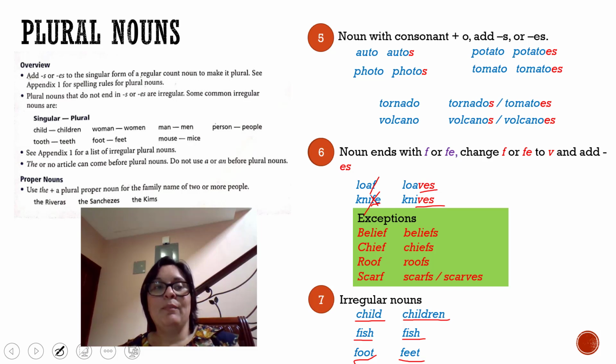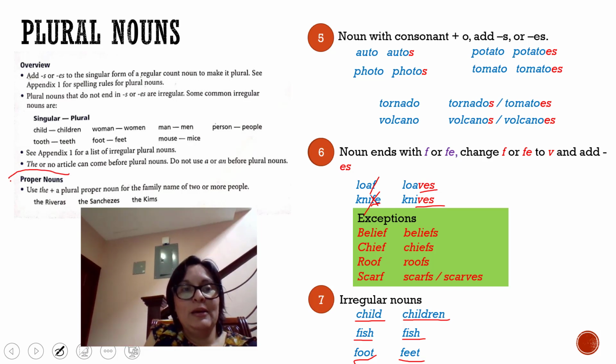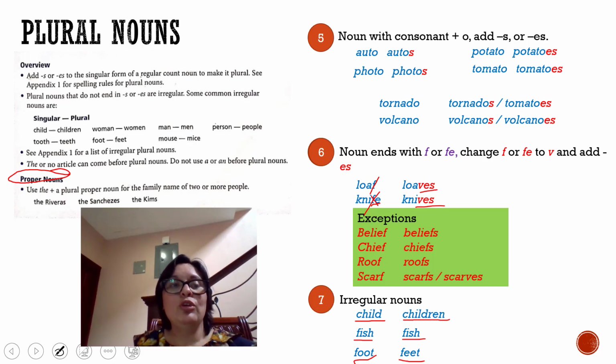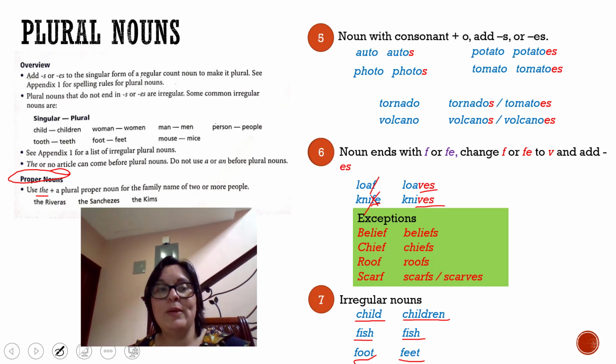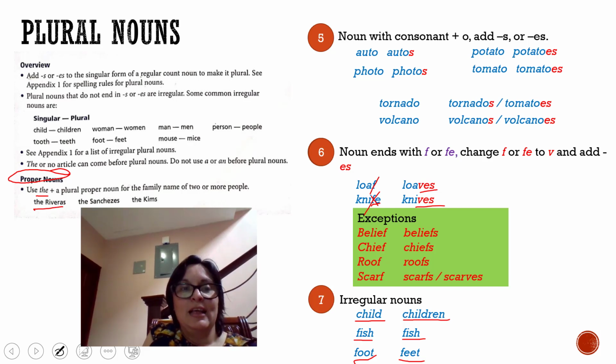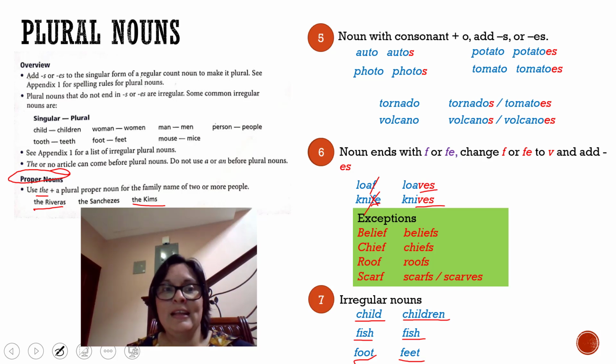And guys, for example, I want you to look in here, proper nouns. We have to use the plus a plural proper noun for the family name of two or more people. For example, the Riveras, the Sanchezes, the Kims. Let's talk about Daniel, the Martinezes, Chelsea, the Lazaris. Okay, so that is when we are talking about the proper noun of a family, the last name.